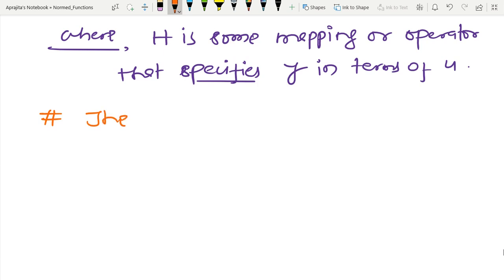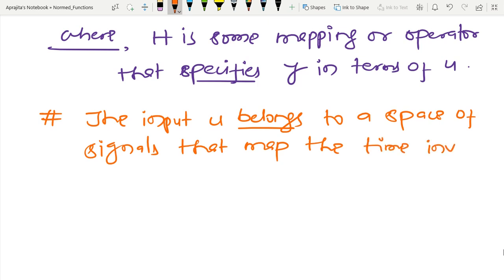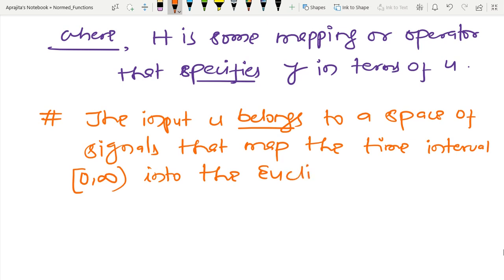So the input u belongs to a space of signals that map the time interval 0 to infinity, because I am assuming that u(t) is just a function of time, into the Euclidean space Rm.